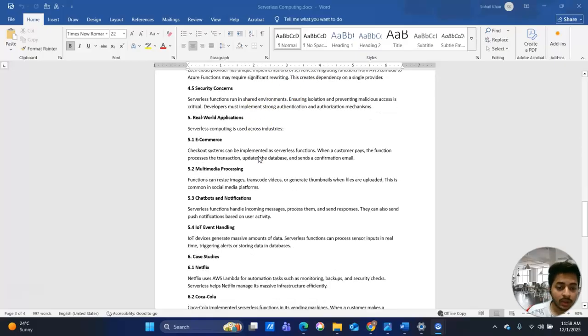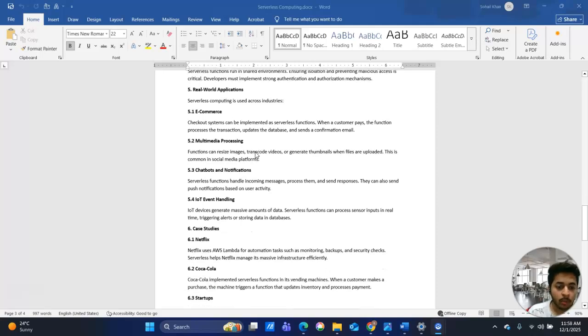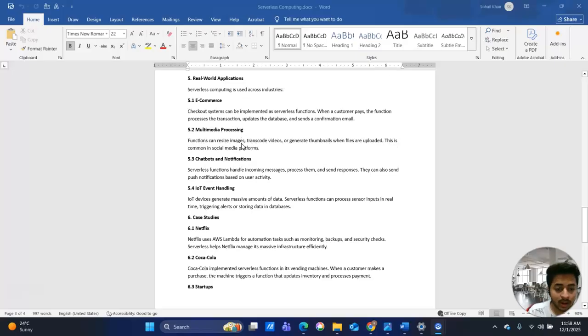Now we see real-world applications used across industries. E-commerce is very useful. A checkout system can be implemented as a serverless function where, when a customer pays, the function processes the transaction, updates the database, and sends a confirmation email.